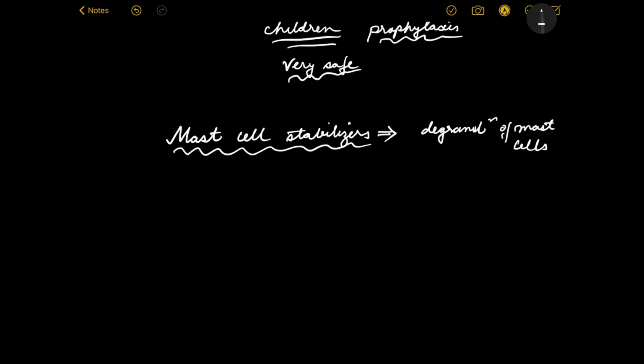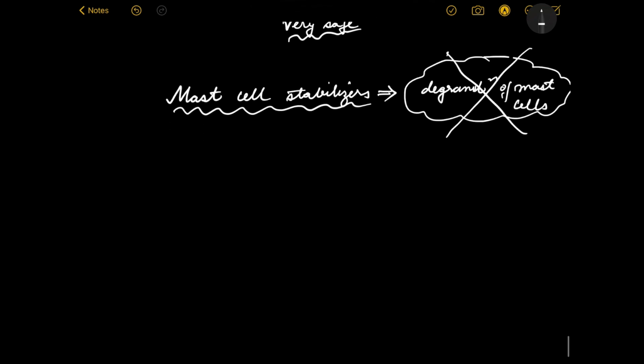So if you can prevent this degranulation of mast cells, that is, even when a sensitized mast cell binds to a particular antigen, even then the mast cell will not degranulate because it has been stabilized by some kind of a drug, then obviously that's better.